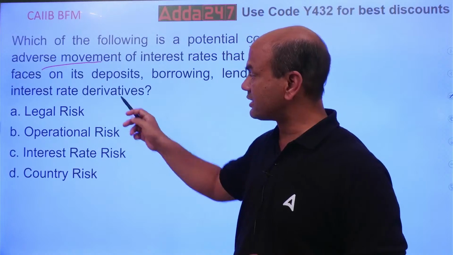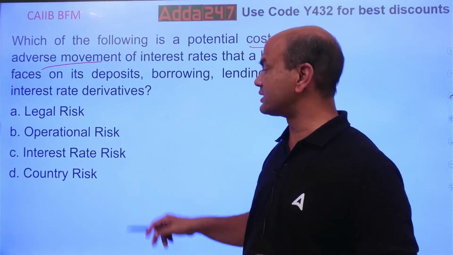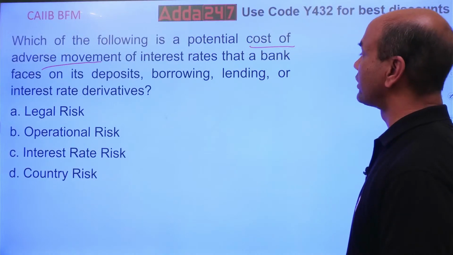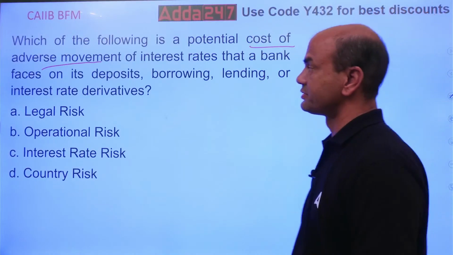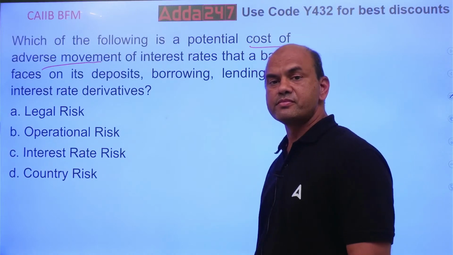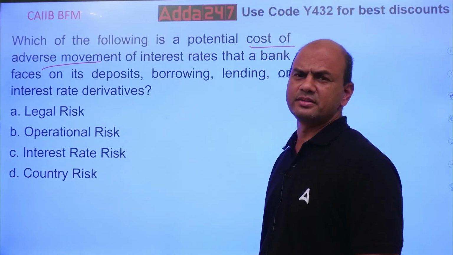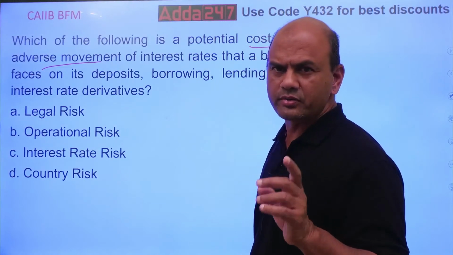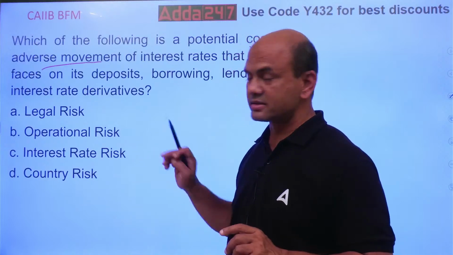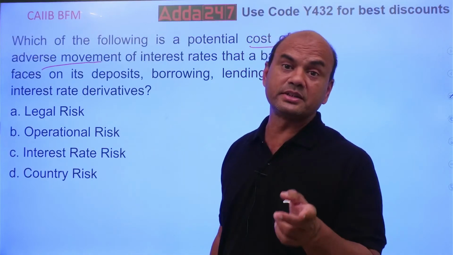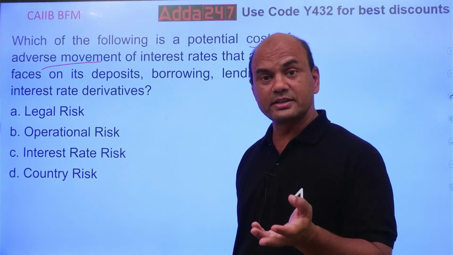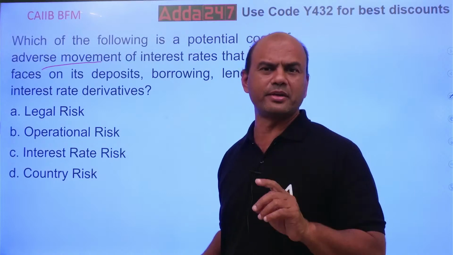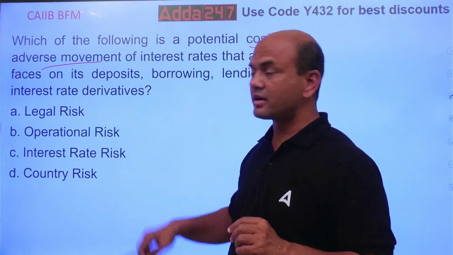Think: legal risk, operational risk, interest rate risk, country risk that a bank faces on its deposits, borrowings, lendings, or interest rate derivatives. What is the answer? All of you have thought of one answer, I know. All of you are thinking interest rate risk. But then your second mind says, such an easy answer, how is it possible? There is some problem. Interest rate risk is not the answer.